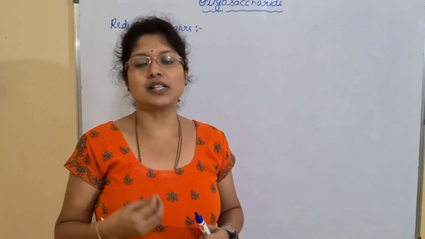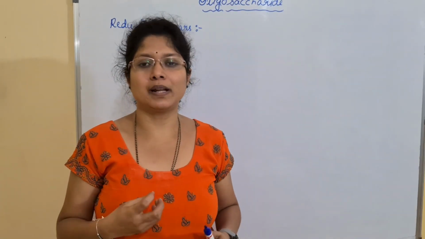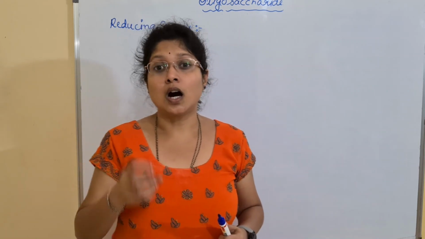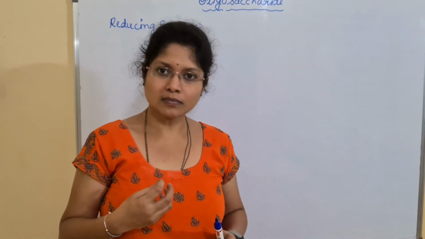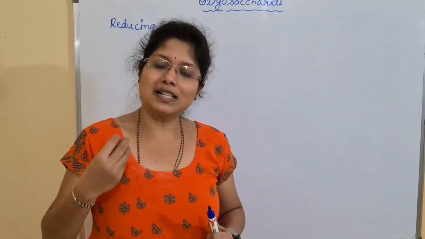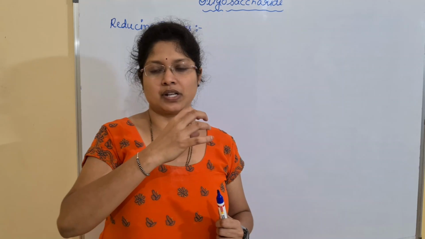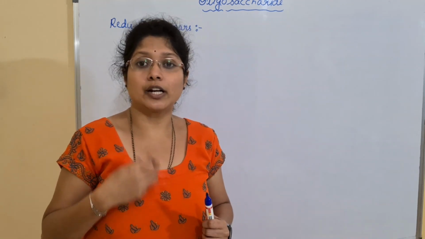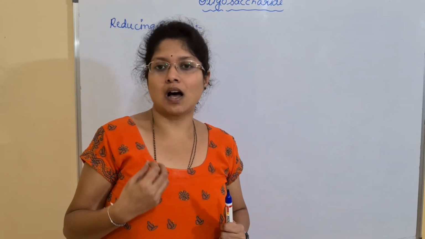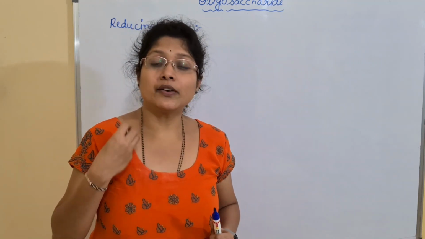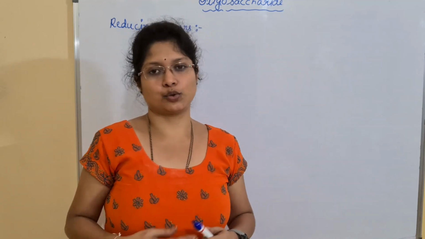Benedict's reagent is a complex molecule which has copper as a part of it. When the solution is added with the Benedict's reagent, the copper inside it will be reduced when sugars are present. The copper will react with these reducing sugars.